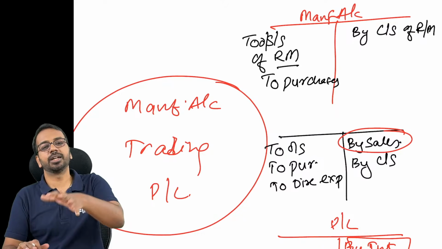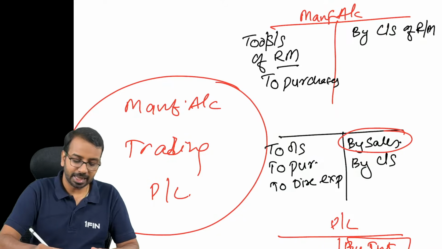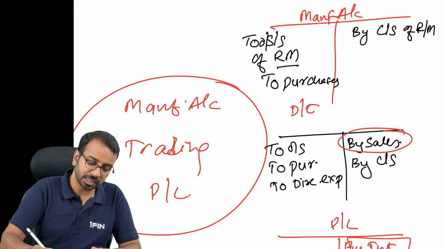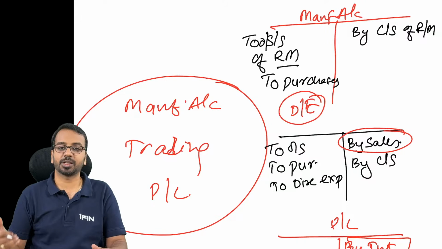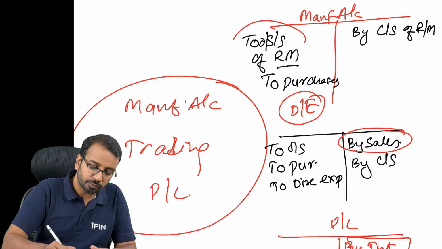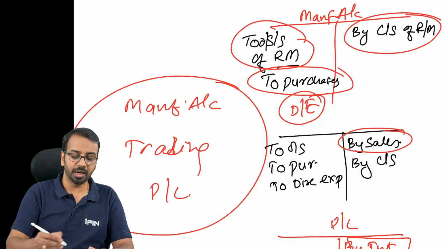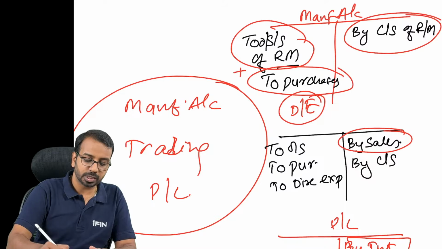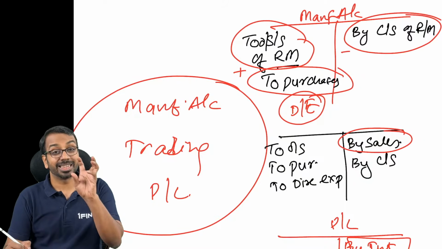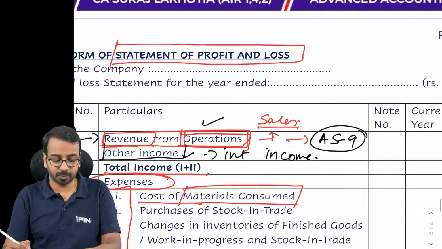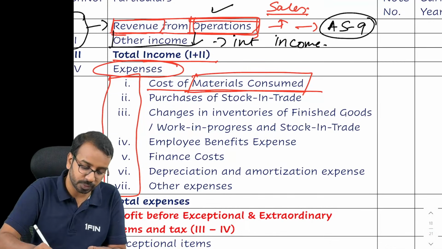Of course, you have direct expenses and all. That is a part of expenses. So opening stock of raw material plus purchases minus closing stock, the net amount that I get is posted as cost of materials consumed.